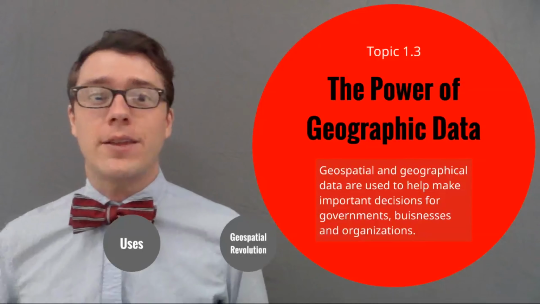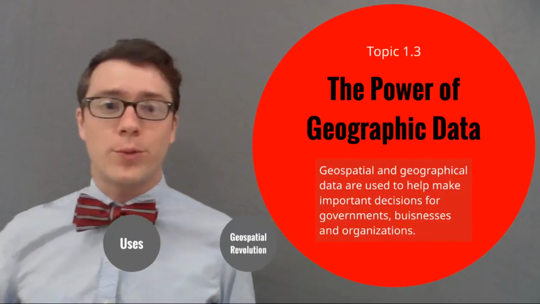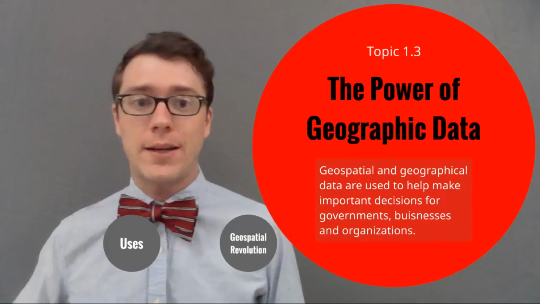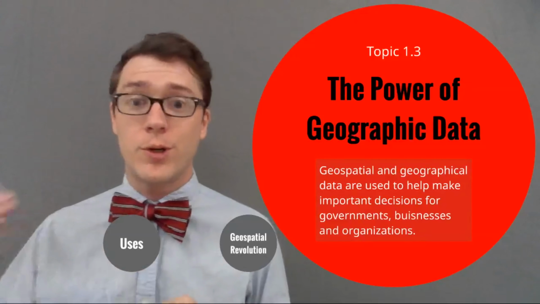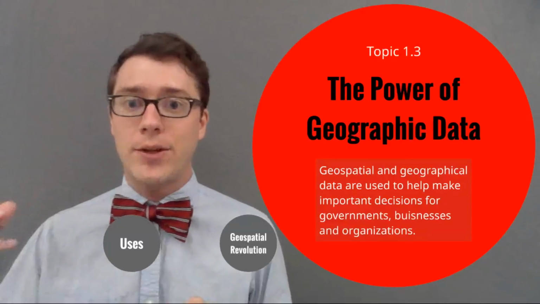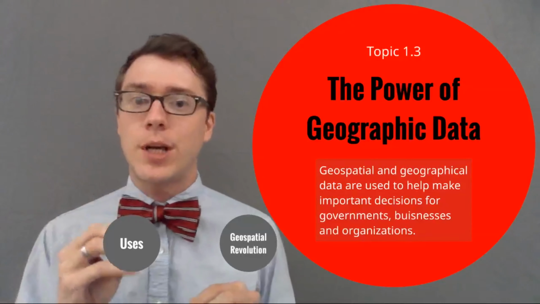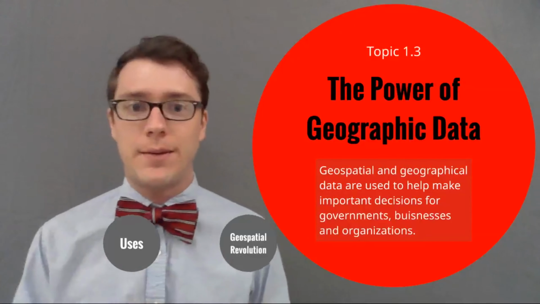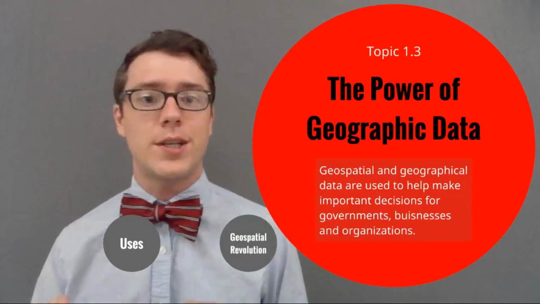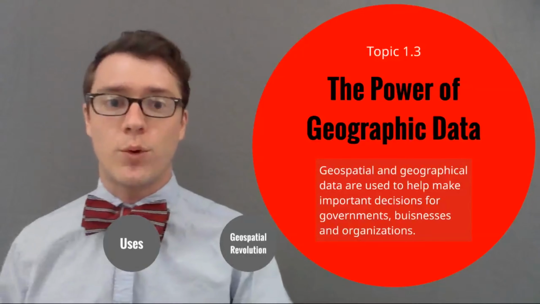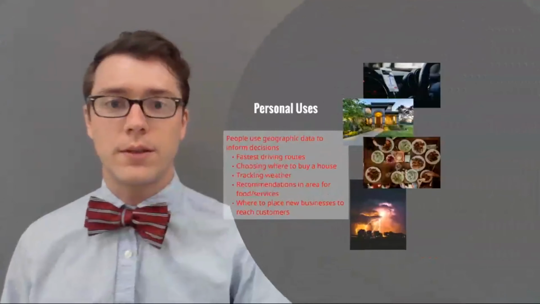We continue our path on Unit 1 into Topic 1.3, which is the power of geographic data. Topic 1.2 and 1.3 are completely connected because we first talked about the ways that we gather and use geographic data. Now we're going to talk about the importance of using that data. So geospatial and geographical data are used to help make important decisions for governments, businesses, and organizations.